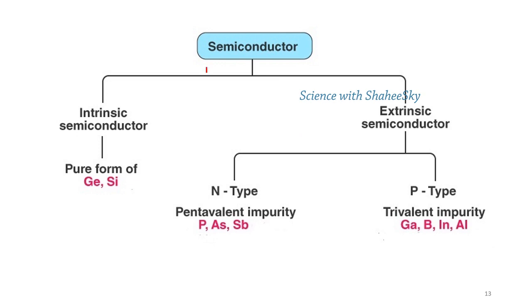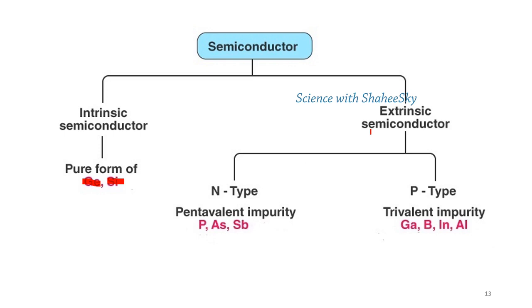Germanium and silicon are intrinsic semiconductors. And extrinsic semiconductors are, extrinsic means that is not pure.